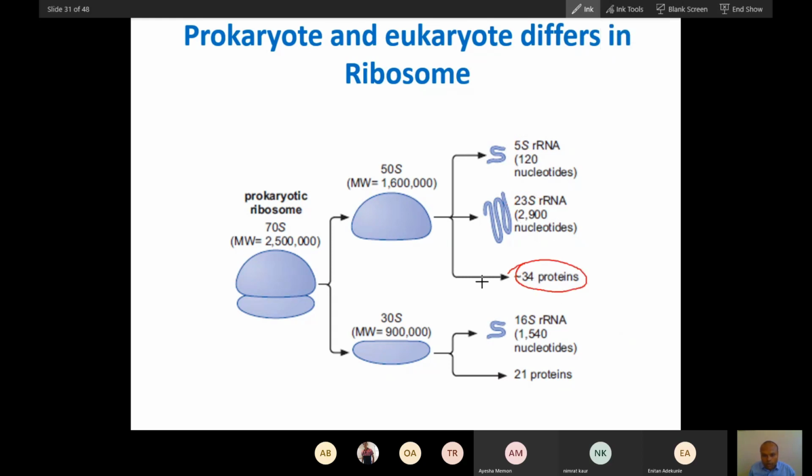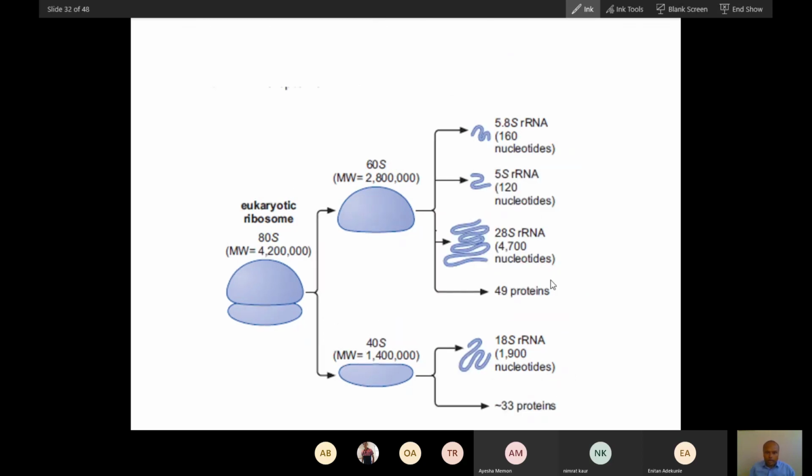Protein number is 35 in the larger subunit, and 21, 20 and 30. So in 30S, you can see about 20 proteins, and in 50S about 30 proteins. Here in the larger subunit in eukaryote, you can see these 3 rRNA and about 50 proteins. You saw in prokaryote about 30 proteins. Here you can see 50 proteins. In the smaller subunit, you can see 30 proteins, and in prokaryote about 20.